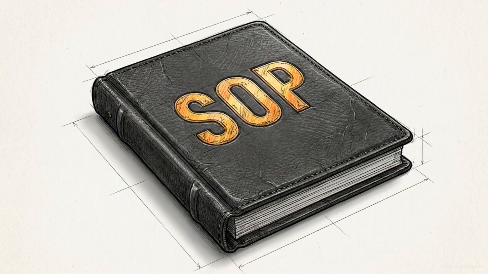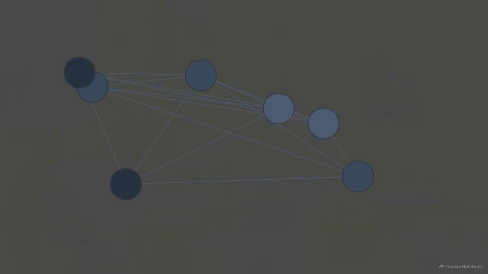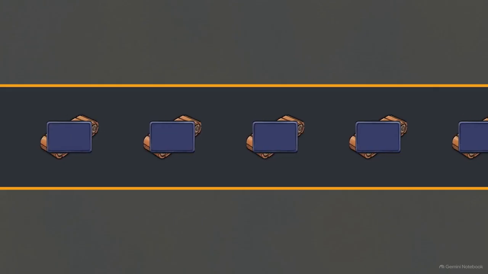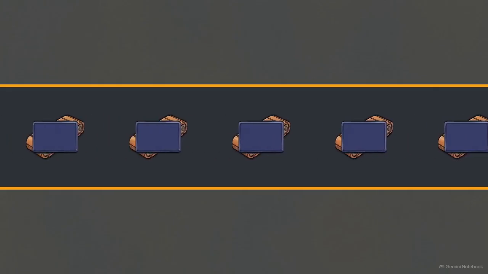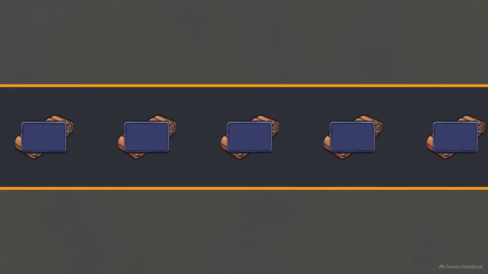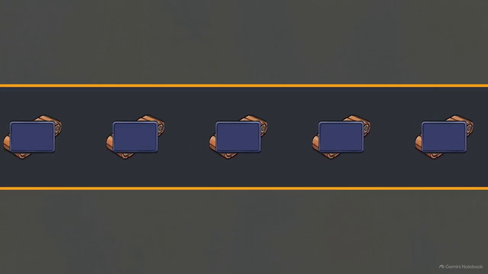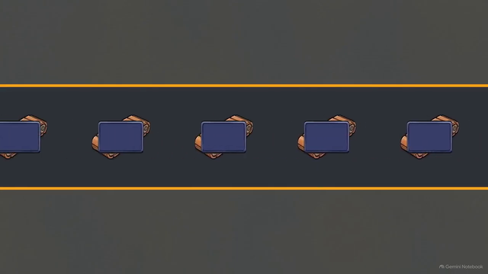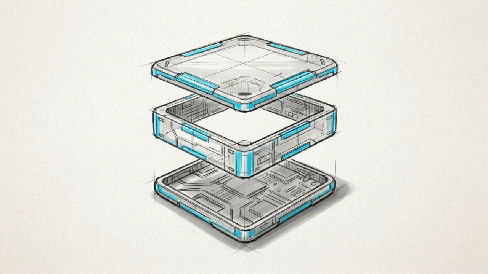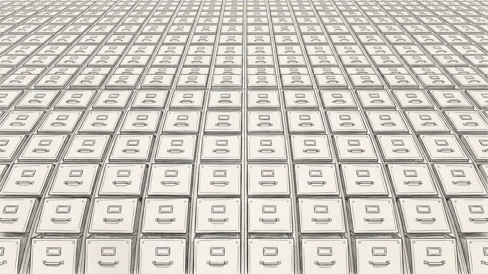MetaGPT addresses this by replacing open agent dialogue with standardized operating procedures, or SOPs. In this framework, the SOP functions as an assembly line. Role-play is replaced by a fixed sequence of narrow, sequential tasks. Coherence becomes a property of the architecture, ensuring the system stays on track regardless of the conversation's length. We will build this architecture layer by layer to see exactly how it cuts the hallucination cascade. Rigid bureaucracy provides the external structure necessary to pull multi-agent systems out of endless hallucination loops.